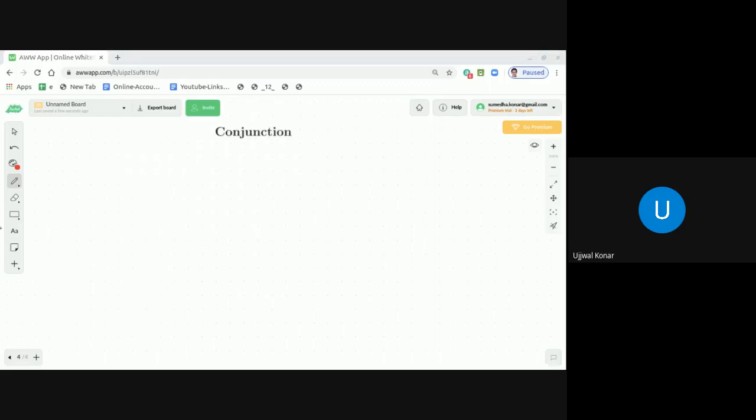Dear students, if two simple statements are connected by the English word "and", the resulting statement is called the conjunction of those two statements. We can represent a statement by a letter.